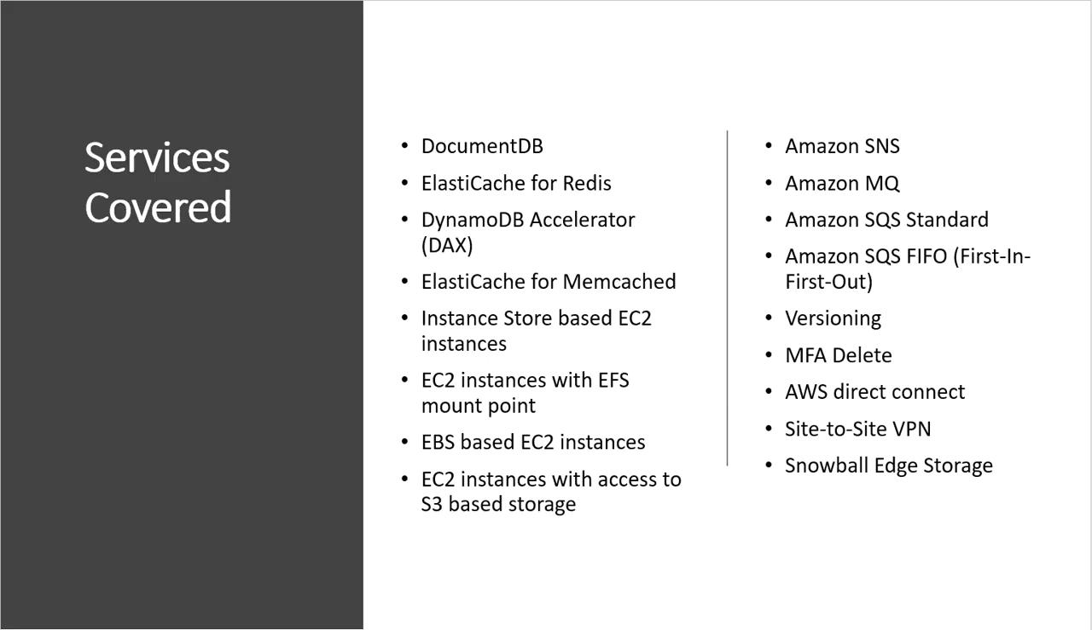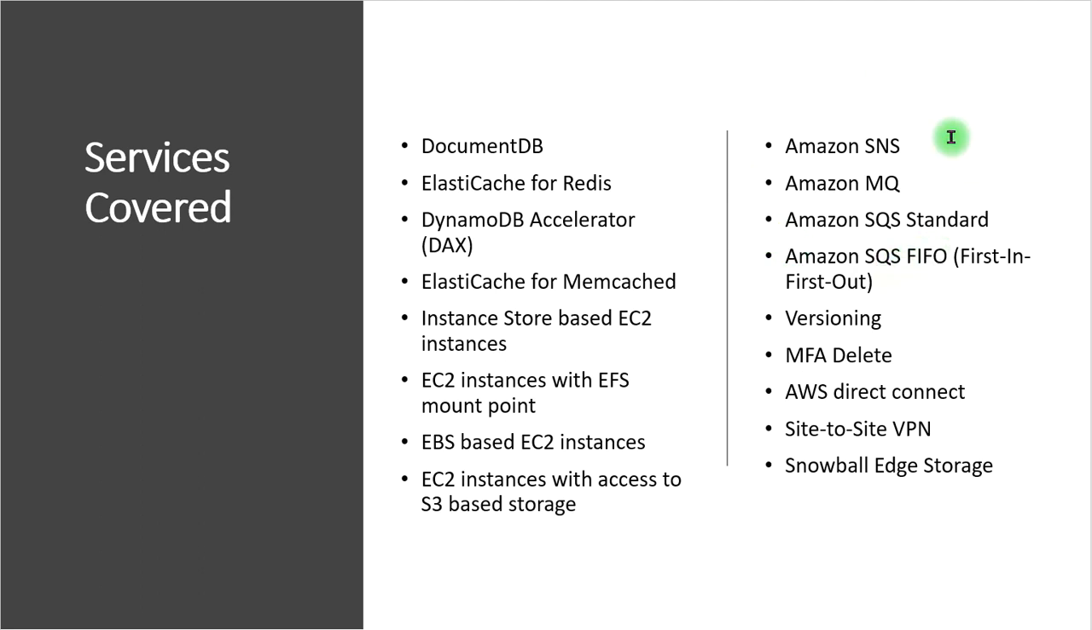So what are the services covered in this video? We will cover DocumentDB, we will cover ElastiCache for Redis, we will cover DAX, that is DynamoDB Accelerator, then we will cover ElastiCache for Memcached. Also we will cover the compute side, like instance store based EC2 instances, EC2 instances with EFS mount point, EBS based EC2 instances, and then in the last, EC2 instances with access to S3 based storage. This is from the compute side.